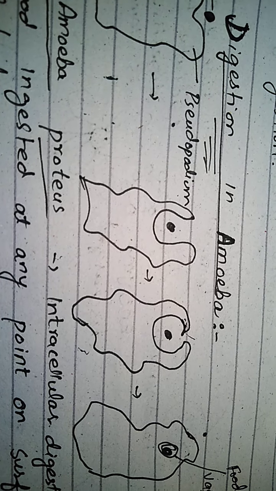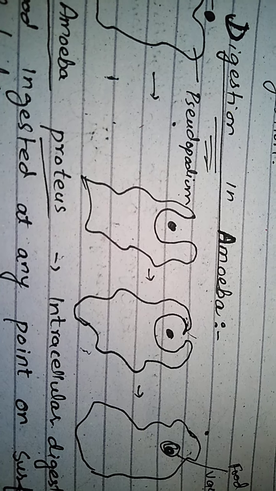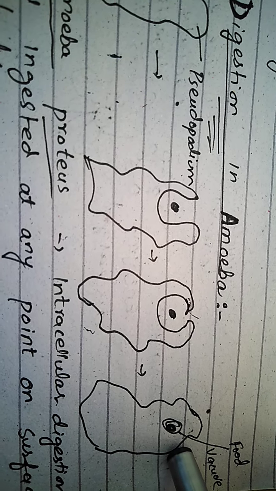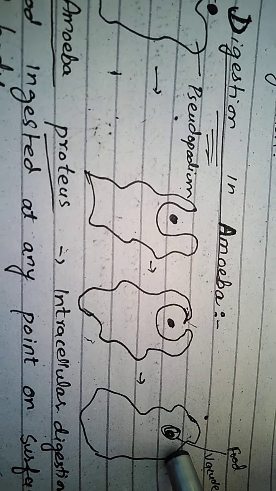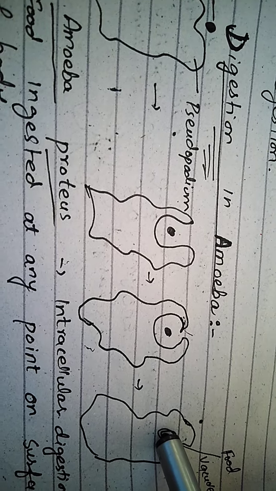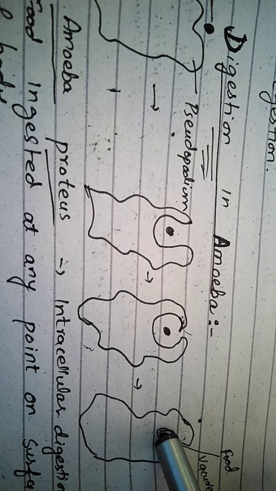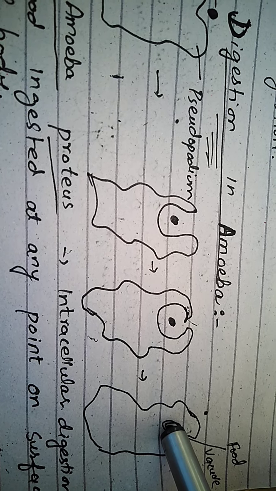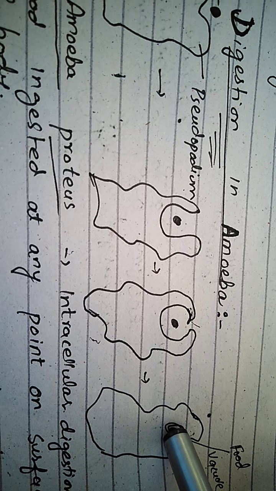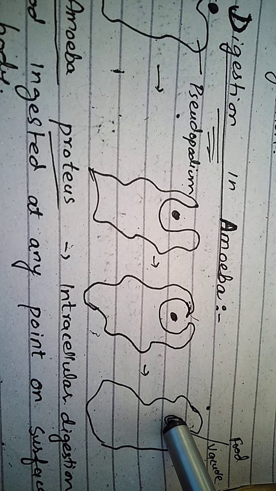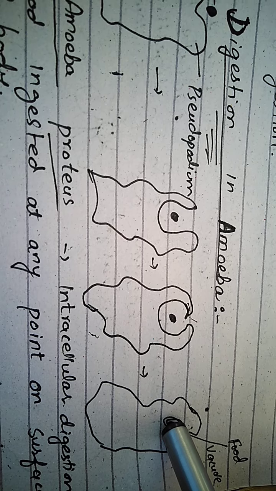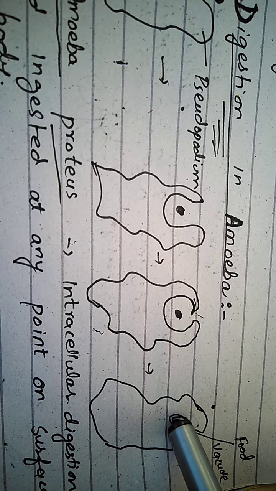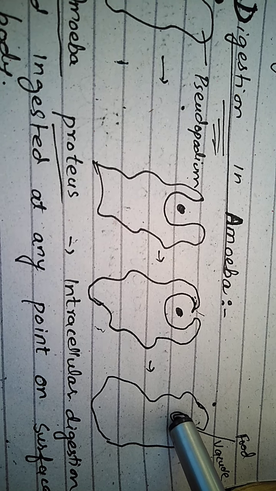The first stage of digestion is the killing and softening of the food, which occurs in an acidic medium. Its pH is about 5.6. On the pH scale, 7 is neutral, moving from 7 to 1 is acidic, and moving from 7 to 14 is basic. A pH of 5.6 is acidic, but not too acidic. You can say this is a moderately acidic pH, and later it becomes alkaline, pH 7.3, when the digestion is completed.